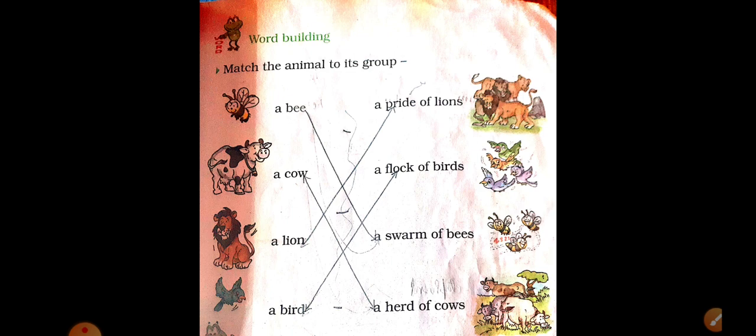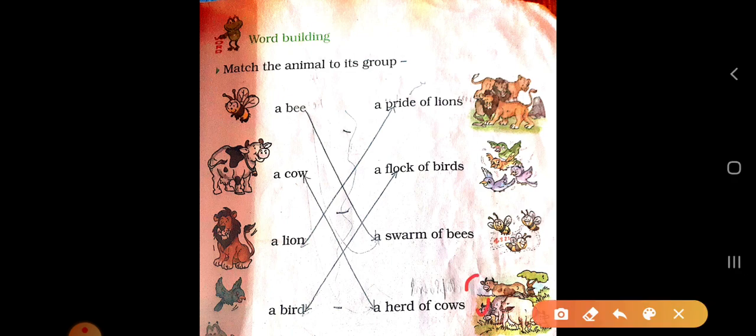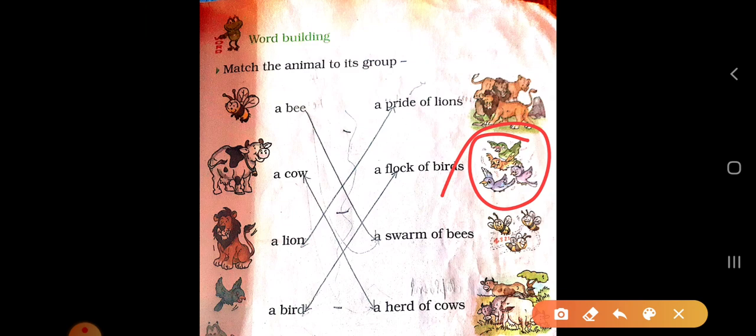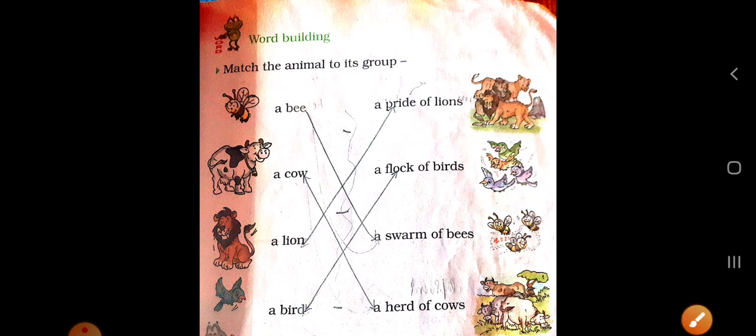Next is cow. A group of cows we should call a herd of cows. Next is lion. A group of lions we call a pride of lions. And next is bird. A group of birds we call a flock of birds. Okay, dear students, a flock of birds.